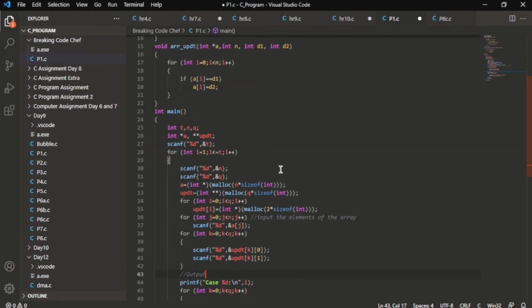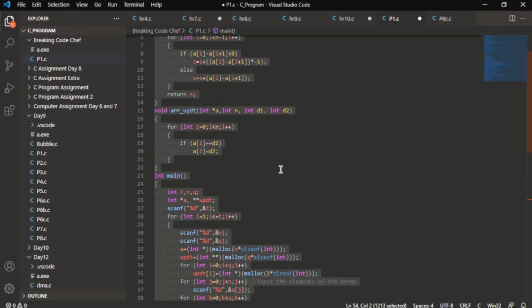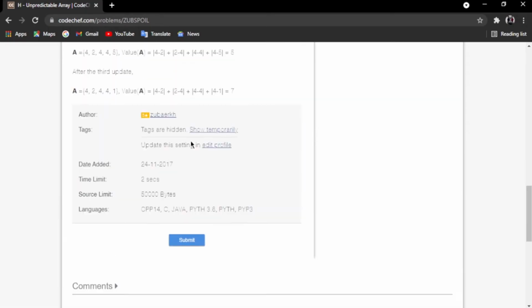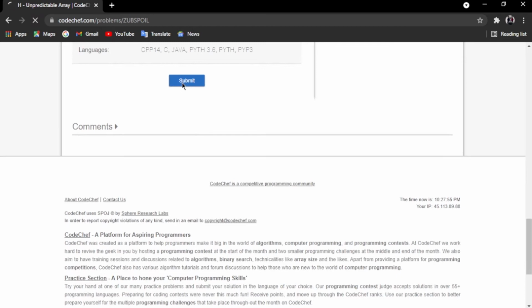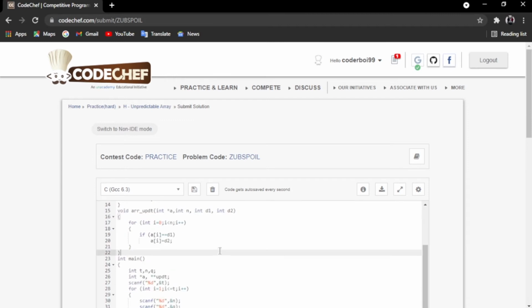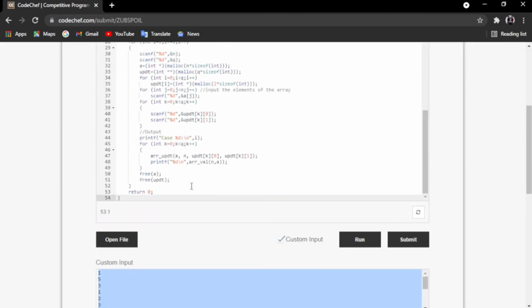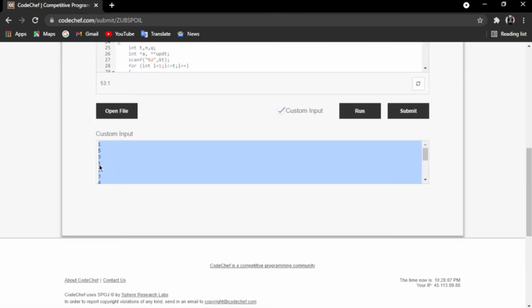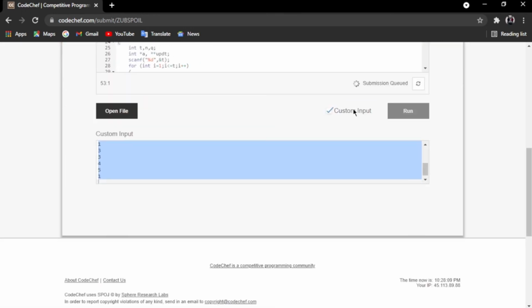The entire source code is here, so I'll just copy the code, then I'll go to submit. I'll paste the code over here. As you can see, I have completed the code. I have given some custom input over here. Let's run it.